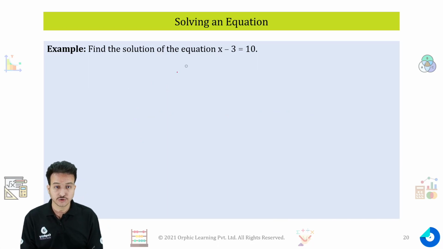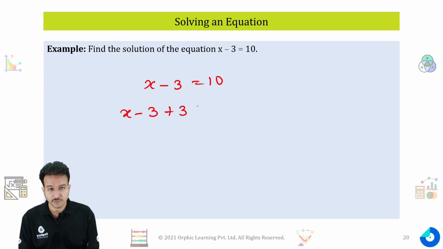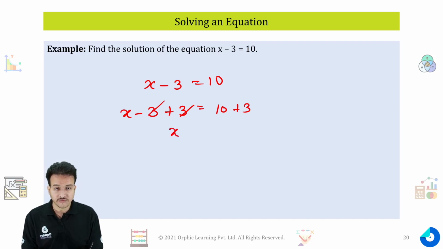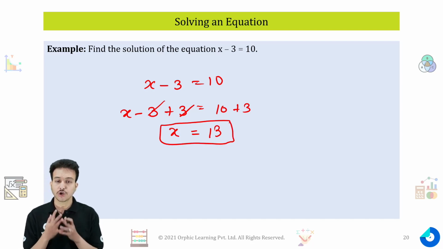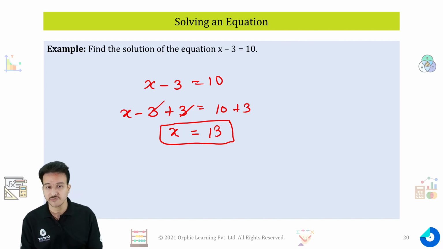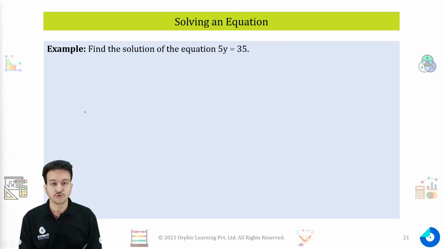Let's try one more. x minus 3 is equal to 10. Again, in this equation, if I add 3 here, I have to add 3 here as well. Adding 3 on both sides of the equation, this minus 3 and plus 3 will cancel out, I'm left with just x, and 10 plus 3 will give me 13. So x is equal to 13 is the solution of my equation. Again, we know how to check whether a number is a solution of an equation or not. You can also check your answer whether it is true or not. That is the best thing about simple equations, that you can check your answer immediately once you get it.